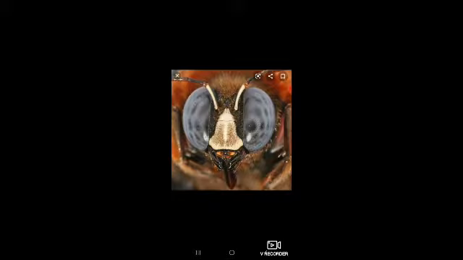So what is the purpose of these compound eyes? What is the advantage of this compound eye is these insects easily find out, means easily locate their prey, their food, which is moving very fast. So if their food is moving fast, they can easily locate them, they can easily catch them.